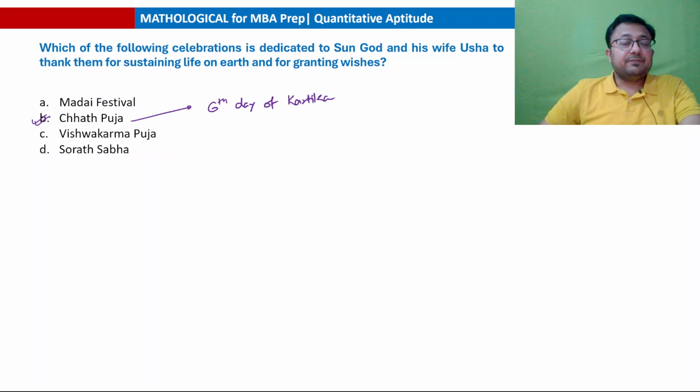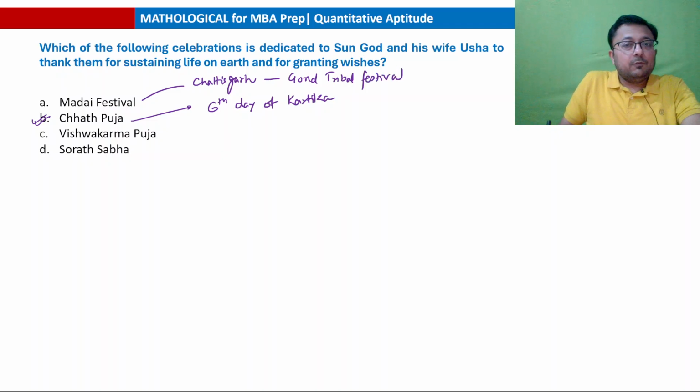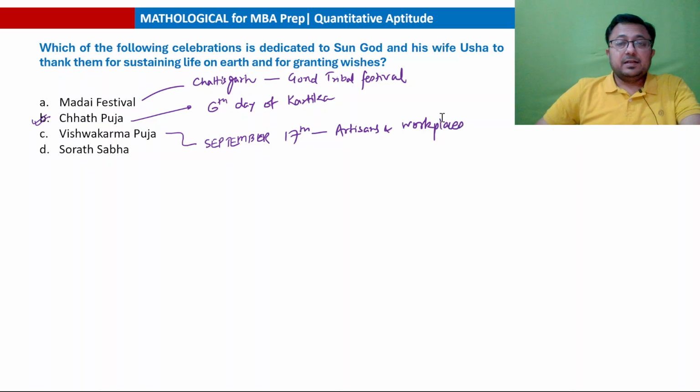Madai festival is a festival celebrated by Gond tribes in Chhattisgarh, primarily in Chhattisgarh. Gond tribal festival. Vishwakarma Puja is celebrated by artisans and in workplaces on September 17th, because Vishwakarma was a divine architect.